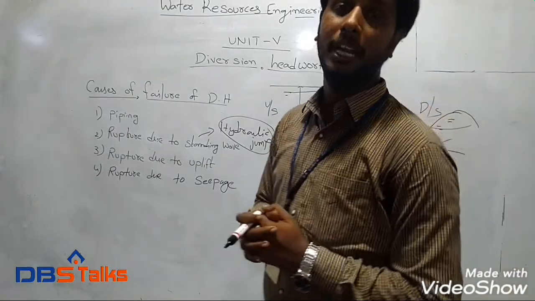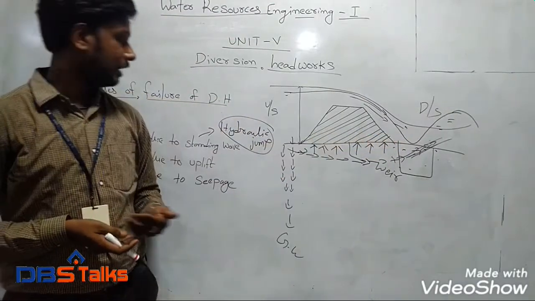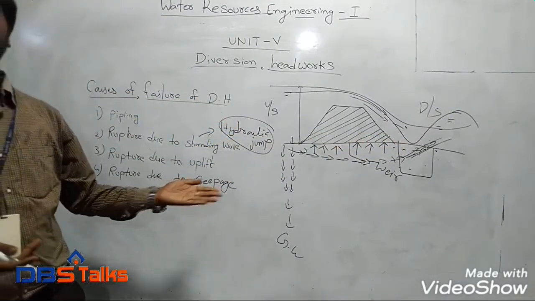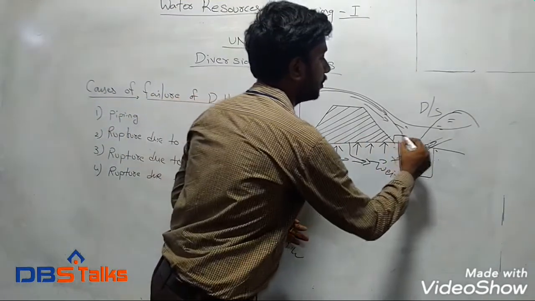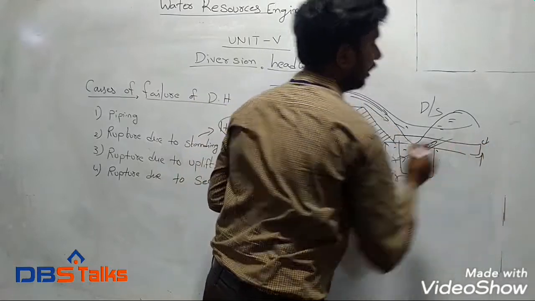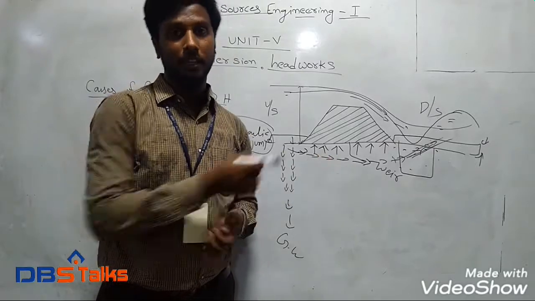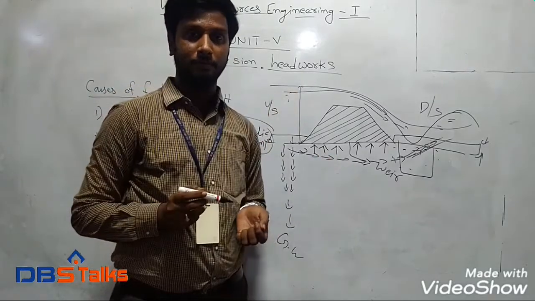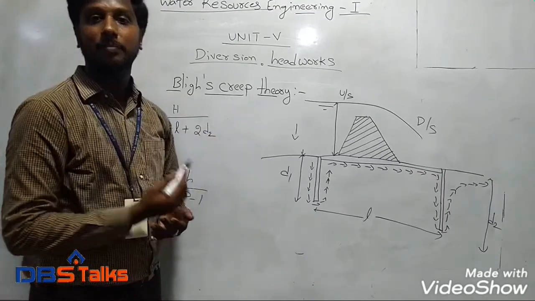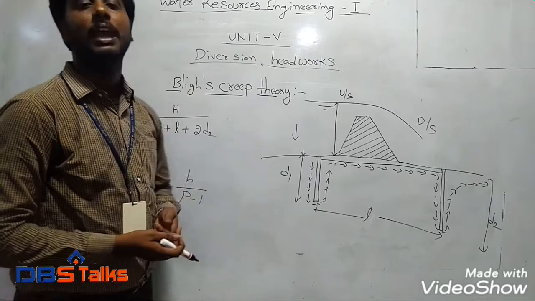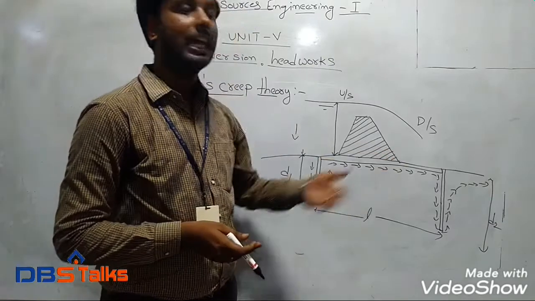The main remedial method to protect the diversion headwork from these failures is providing an impervious floor at the upstream and downstream side of the diversion headwork. So how do we design those impervious floors? Based upon Bligh's theory. Now I will explain Bligh's theory. Bligh's theory mainly deals with how to design an impervious floor in diversion headwork.